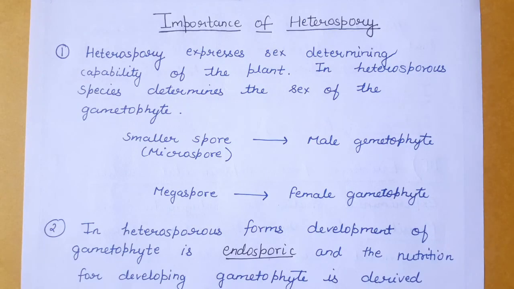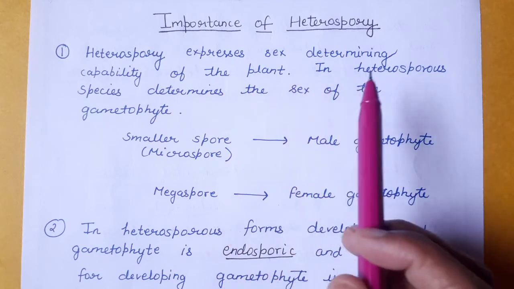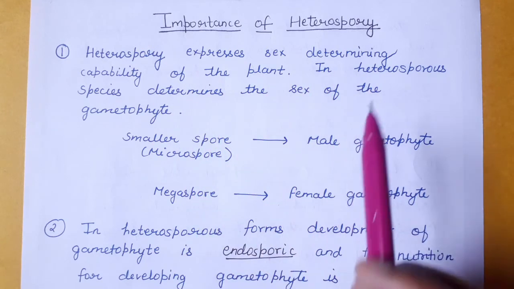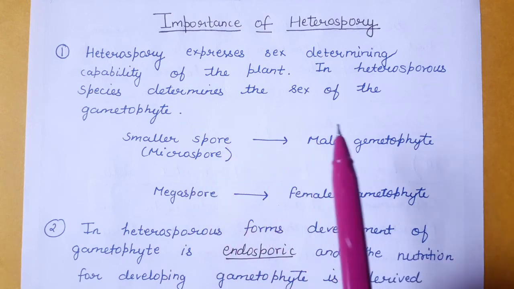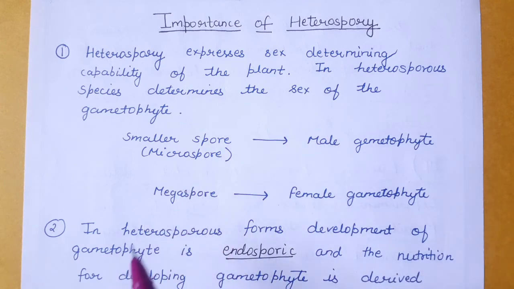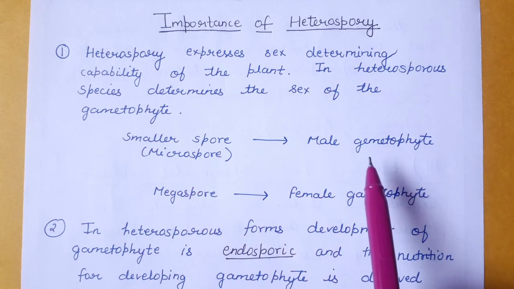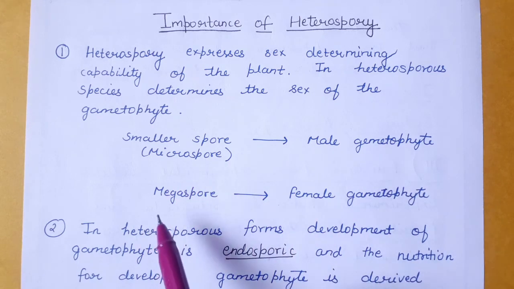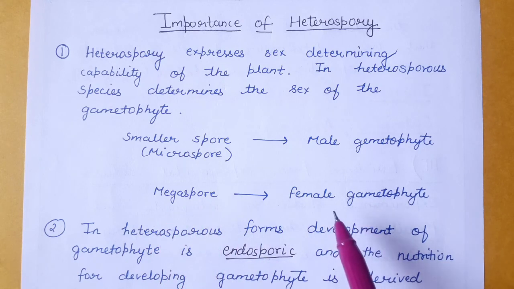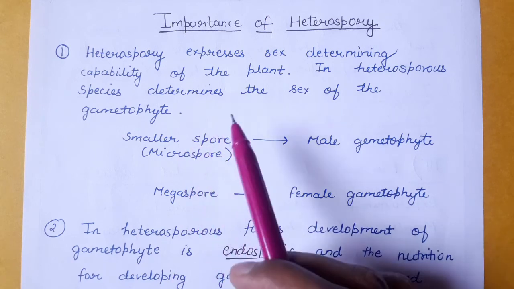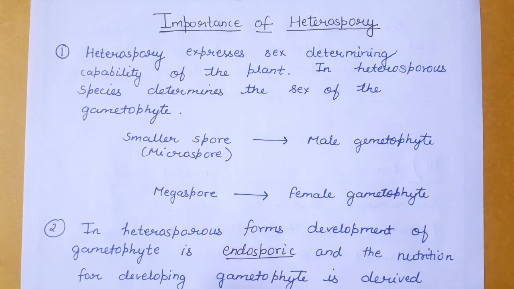Now coming to the importance of heterospory. Heterospory expresses the sex determining capability of the plant. In heterosporous species, it determines the sex of the gametophyte. Whenever there is formation of a microspore, then it will form the male gametophyte. However, whenever there is formation of a megaspore, it will form the female gametophyte. So heterospory in such a situation will help in expressing the sex determining capability of the plant.